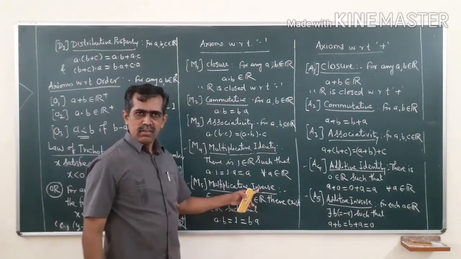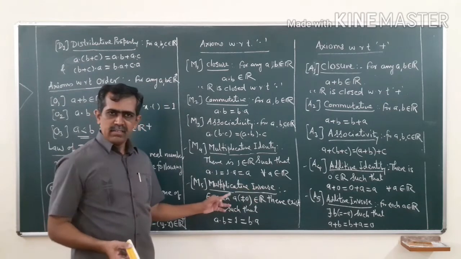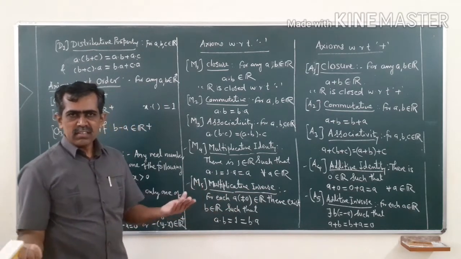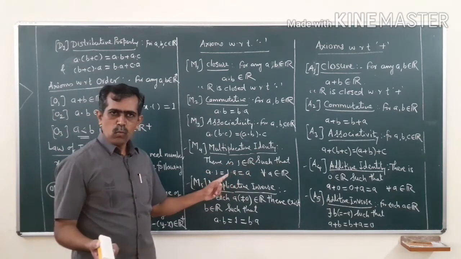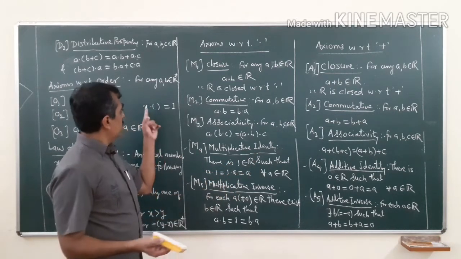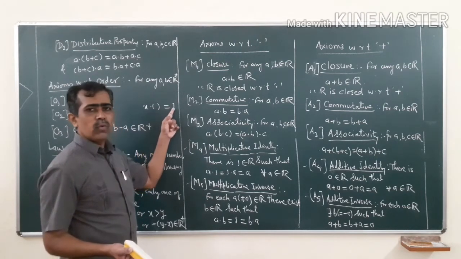For inverse we require, given a number x, another number y such that x into y should be equal to the identity, which here is 1. So, for any x, I want another y such that x into y should be equal to 1.